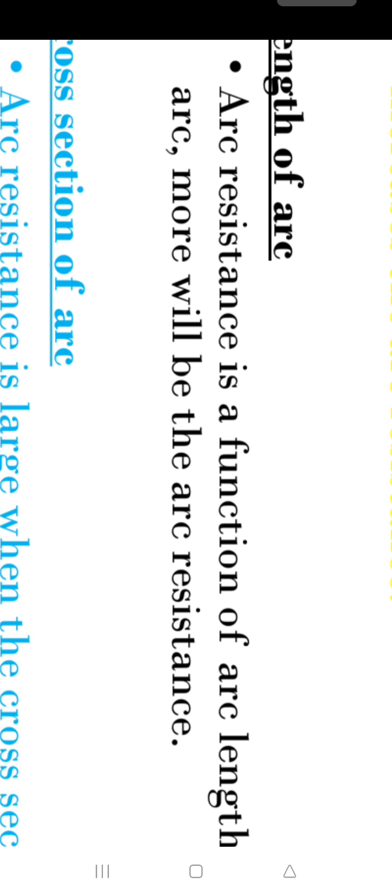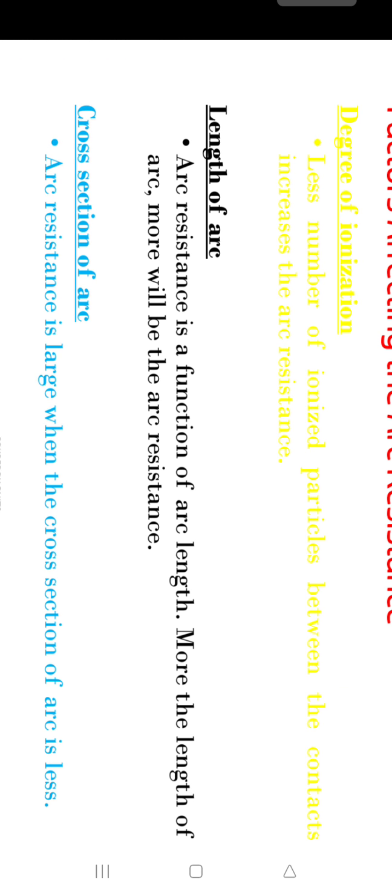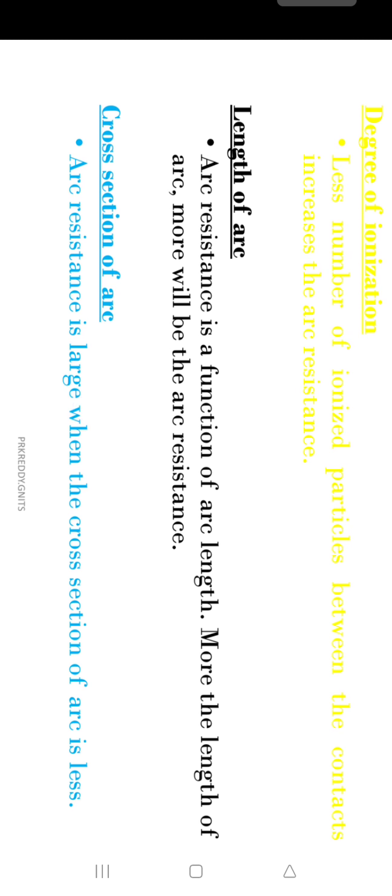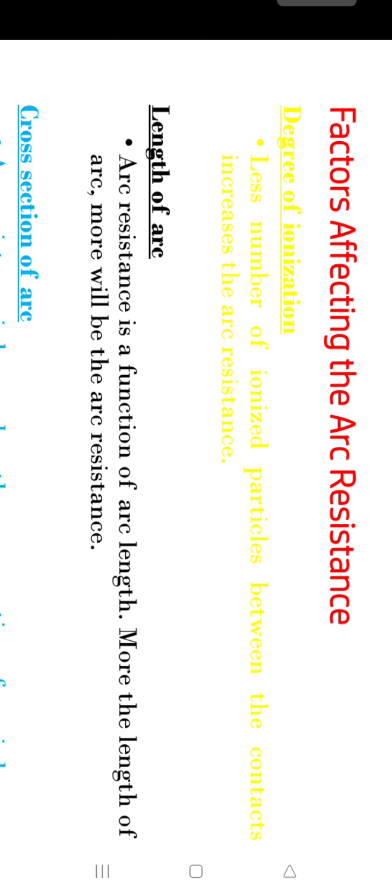Second is the length of the arc. Arc resistance is a function of arc length: the greater the length of the arc, the greater the arc resistance. The third is the cross section of the arc. Arc resistance is large when the cross section of the arc is small. So all three, length, cross section and degree of ionization, affect the arc resistance.